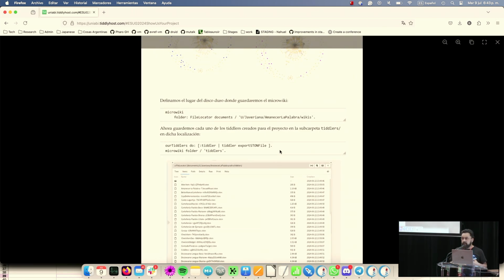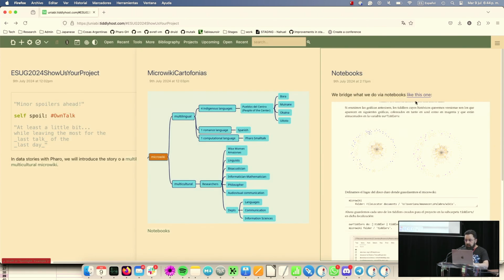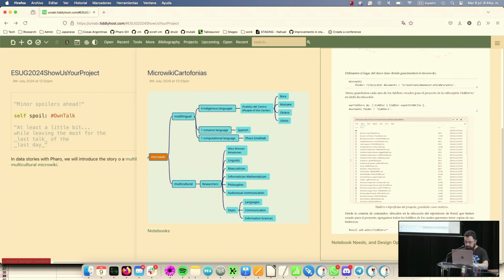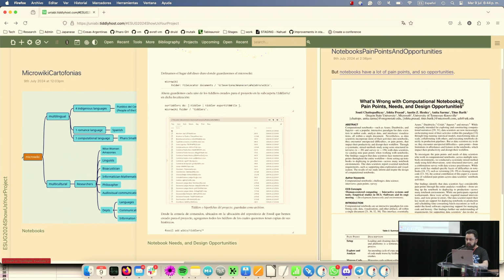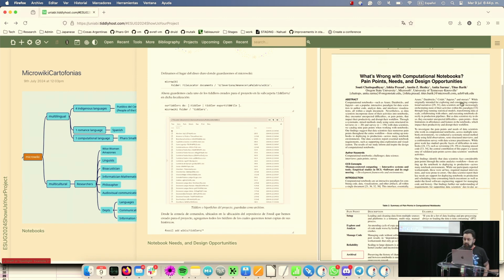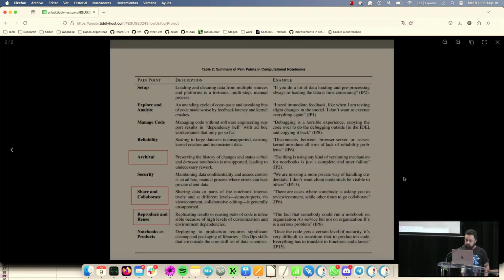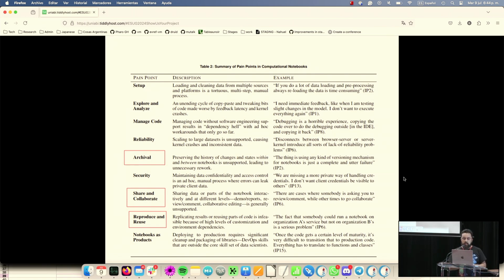So our data stories allow us to comprehend what we are doing with the wikis, how we are mixing that, creating new content, and the idea is that these notebooks have different needs and design opportunities. So for the people who are working on notebooks, the issue is that there is a lot of stress and pain points in notebooks, but also opportunities. The opportunities are related with archival, with sharing and collaboration, and reproducing and reusing the notebooks.